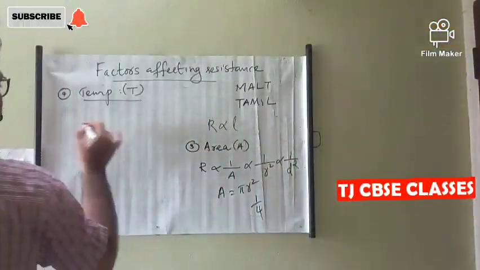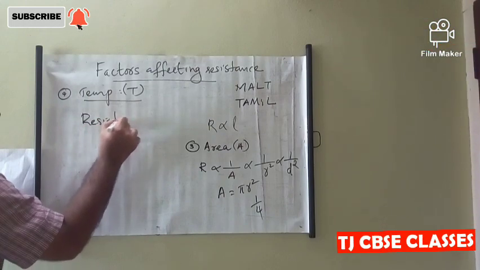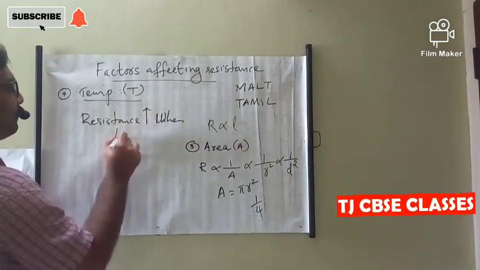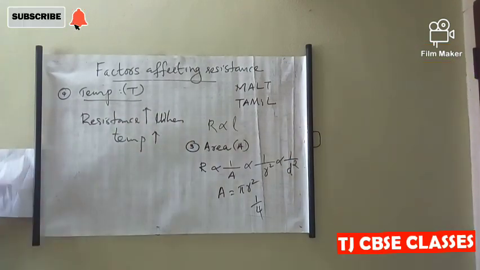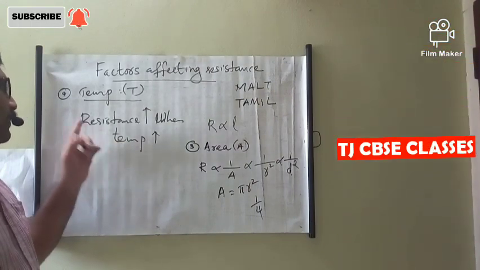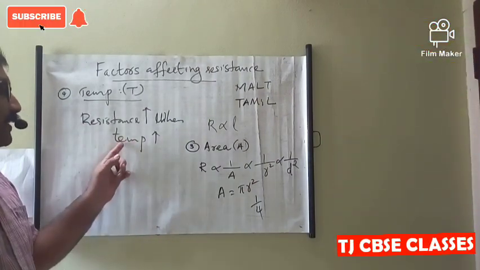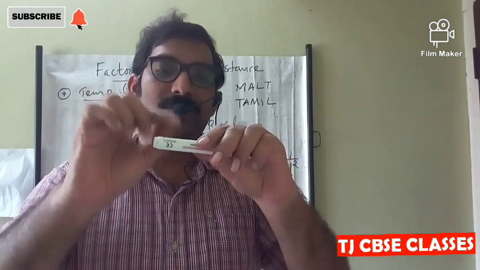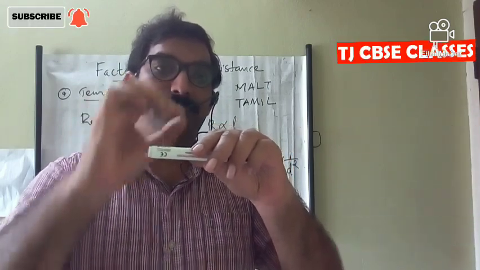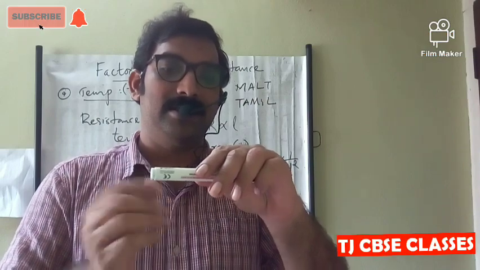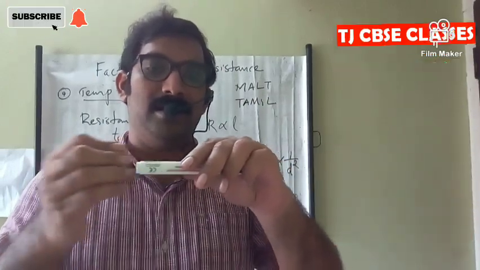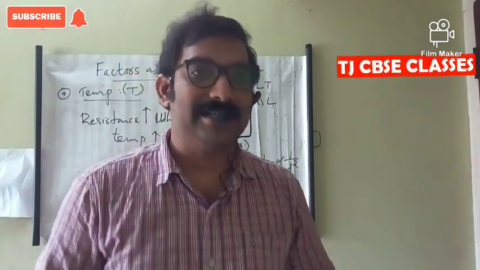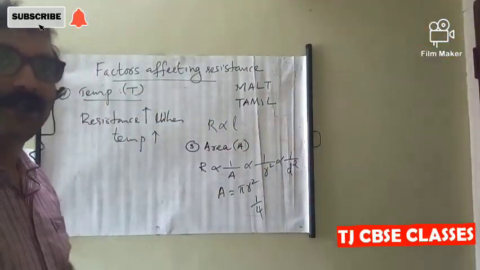That means the resistance of the wire increases when temperature increases. What happens to the resistance when temperature increases? The rate of collisions also increases. The ions or atoms vibrate more when temperature increases. Then the flow of electrons is not smooth through the conductor. That means when temperature increases, the resistance of the wire also increases.